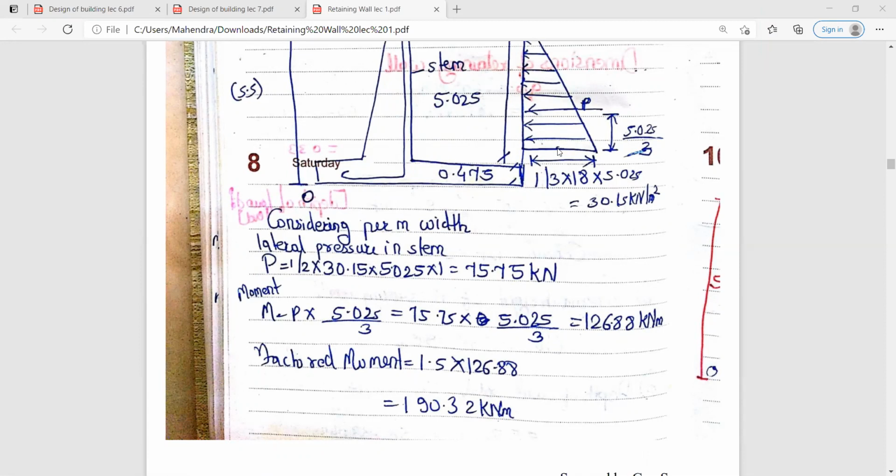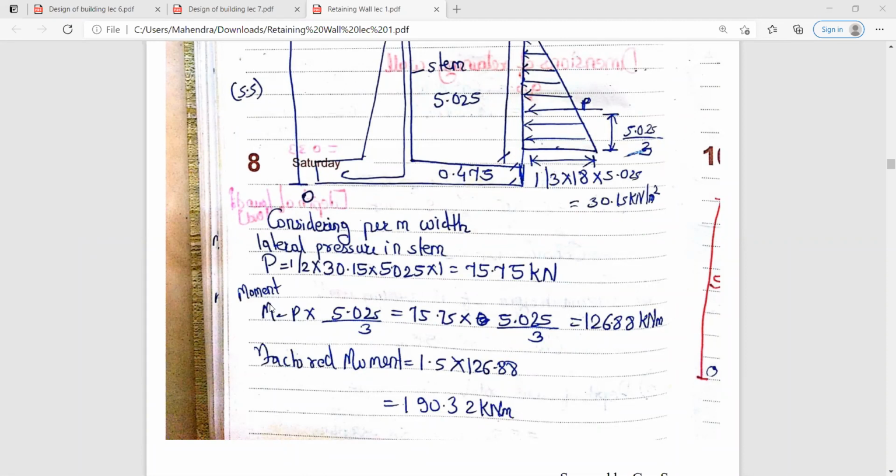So lateral pressure in the stem P calculate करने के लिए you have to consider half into base into height. So half 1/2 base आपका कितना आया है 30.15. Height of the stem is total 5.025. And as we are going to consider per meter width, we are multiplying it by 1. So आपको pressure मिलता है 75.75 किलो न्यूटन.